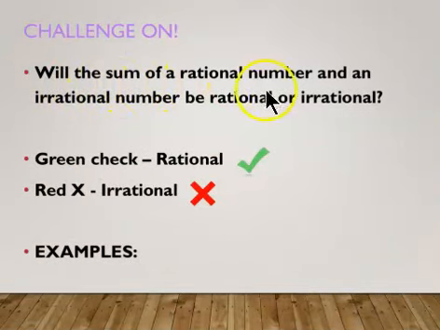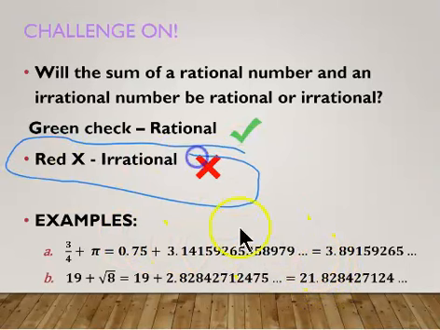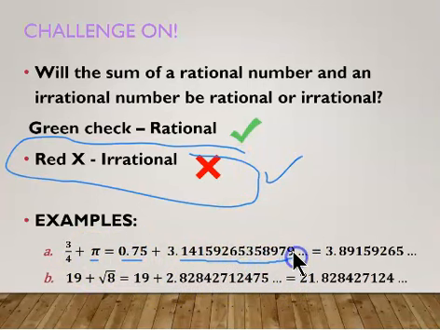So let's put our thinking cap on. Will the sum of a rational number and an irrational number be rational or irrational? Decide if the answer is going to be rational or irrational. The answer is it will be an irrational number. I have a rational number and it just gets encompassed inside my irrational number, but my irrational number doesn't end. I tried the square root of 8 with it, and it just goes on forever.